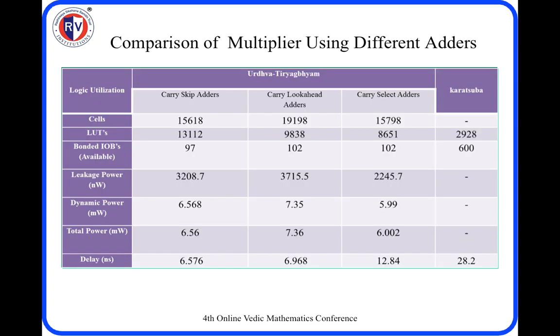And let us have a comparison of these multipliers. Currently the best known multiplier is Karatsuba multiplication. And coming to the last row in case of delay, Urdhva Tiryakbhyam applied to carry skip adders, carry lookahead adder, and carry select adder. So we observe that these applications are giving very little delay when you use multiplication here.